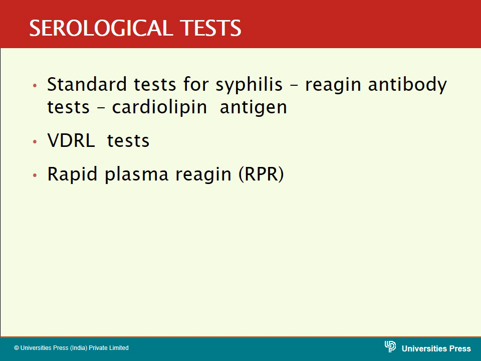Second, there is no need of heating the plasma or the serum, and there is no need of the microscope. You can use either plasma or serum in the RPR test. Nowadays we are adopting this rapid plasma reagent test. In our lab we routinely do this test.